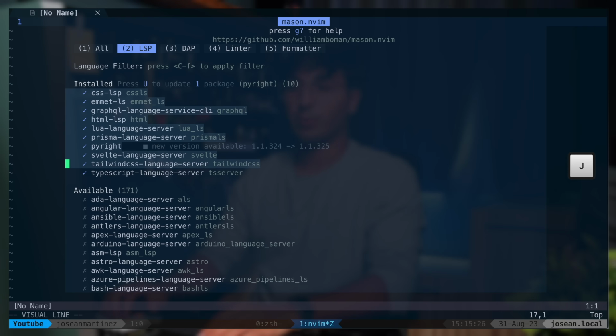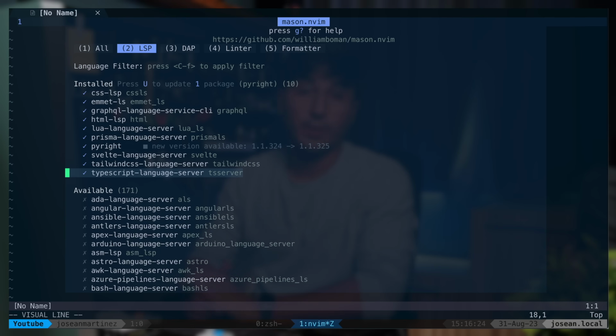Alright, so you'll see here that Mason will automatically install any of the language servers that you've listed in the ensure_installed list of mason-lspconfig. So that's great. Now we have the language servers that we need installed. Note that a lot of these I use for web development. So I have language servers for CSS, Emmet, HTML, Tailwind CSS, and the TypeScript language server, but this will work for any language server that you need for the language you're working on. I would recommend you look at the list in mason-lspconfig or nvim-lspconfig, which we'll be diving into in a second.